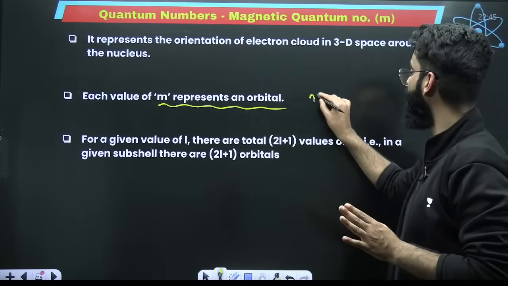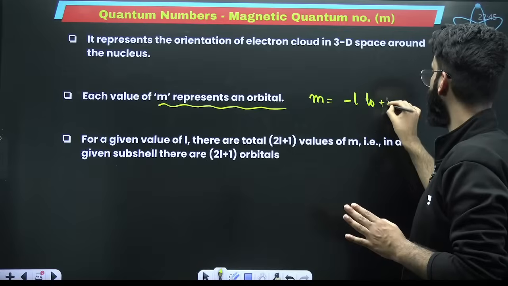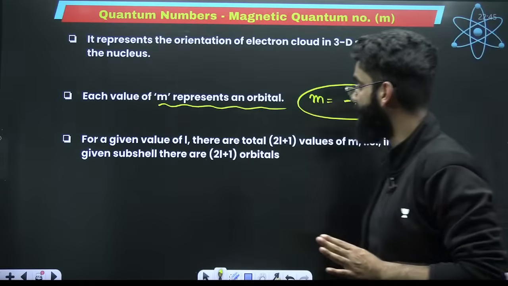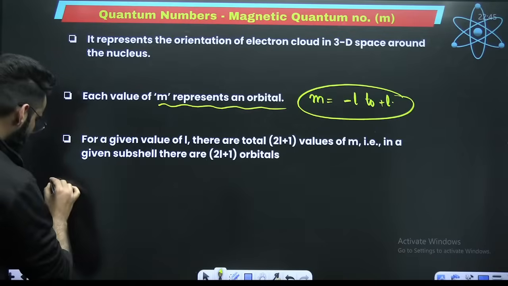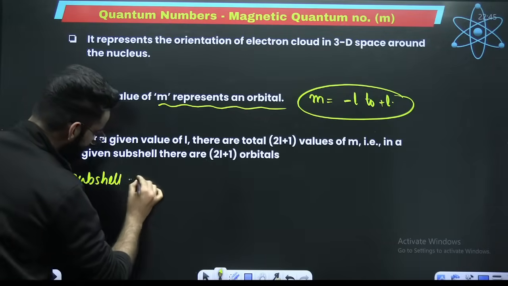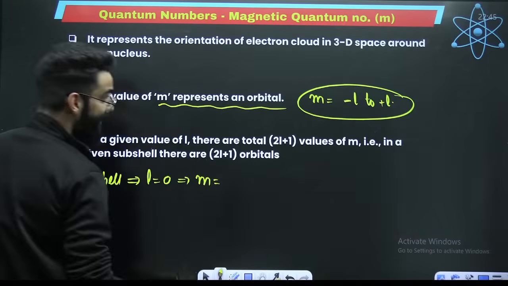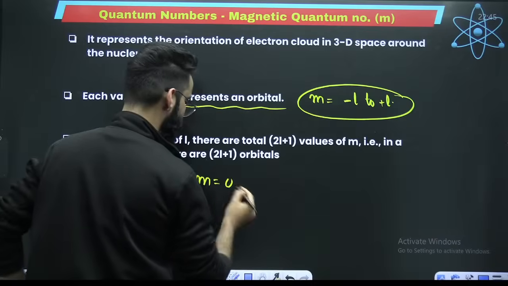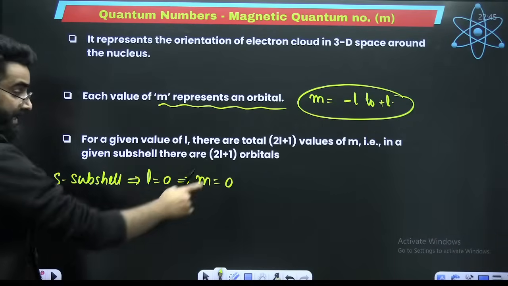And how do you get this m value? It lies between minus L to plus L. Try to understand what it exactly means. For example, you have got S subshell. For S subshell, what is the value of L? L value is 0. If L value is 0, M will have its value from minus 0 to plus 0. Only 0. So how many values of M did I get? One value of M, which is equal to 0.